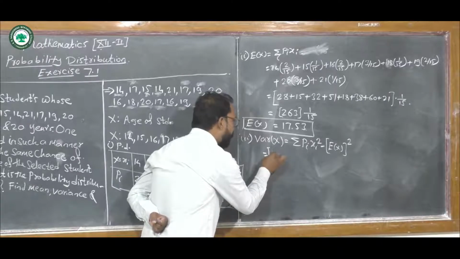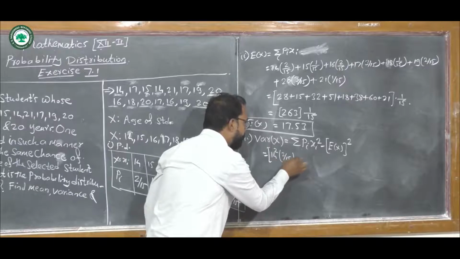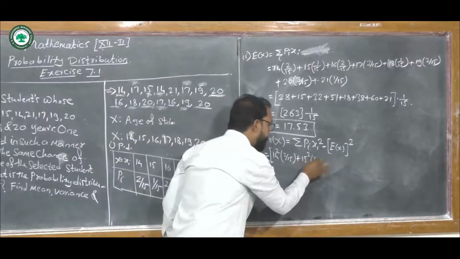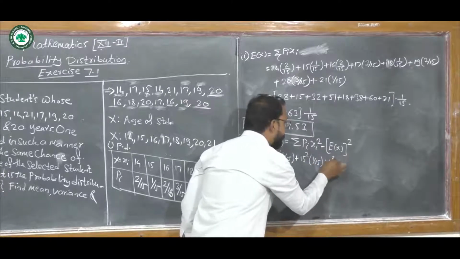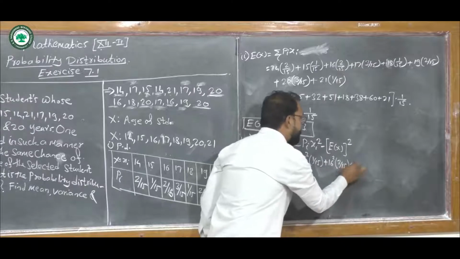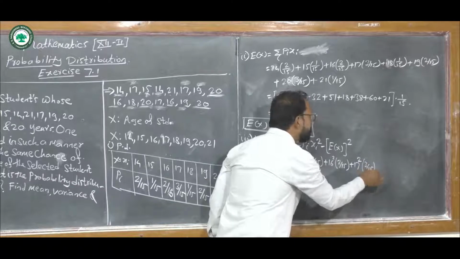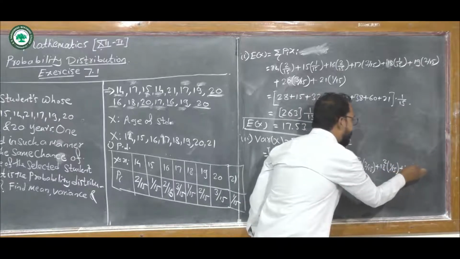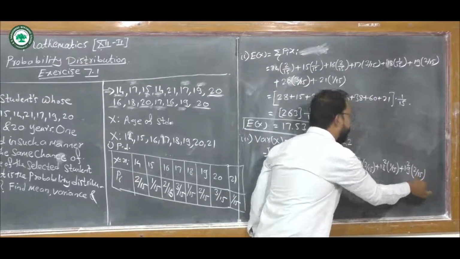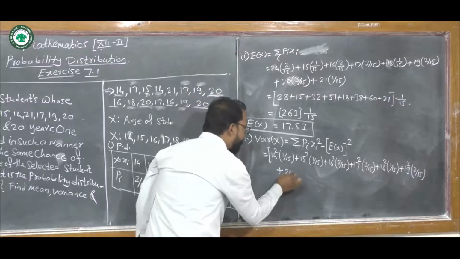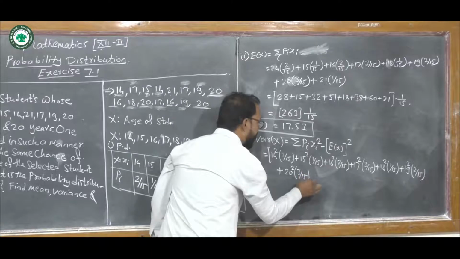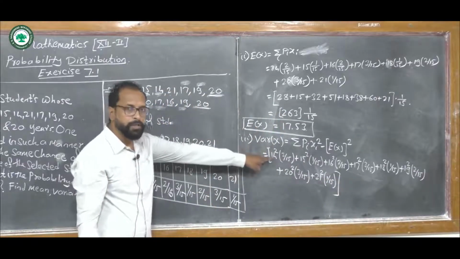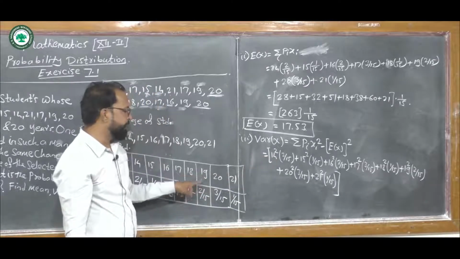It becomes 14 square into 2 upon 15, plus 15 square into 1 upon 15, plus 16 square into 2 upon 15, plus 17 square into 3 upon 15, plus 18 square into 1 upon 15, plus 19 square into 2 upon 15, plus 20 square into 3 upon 15, and plus 21 square into 1 upon 15.